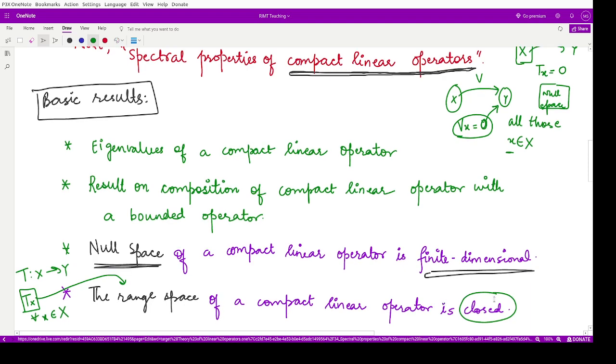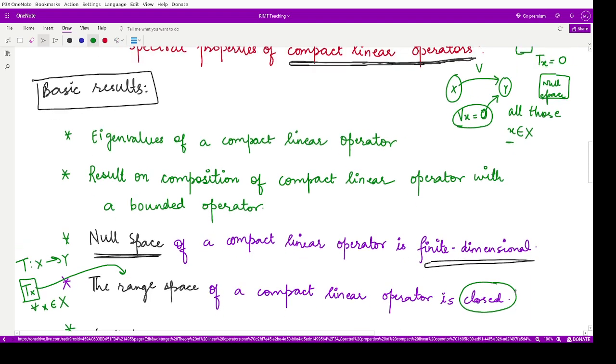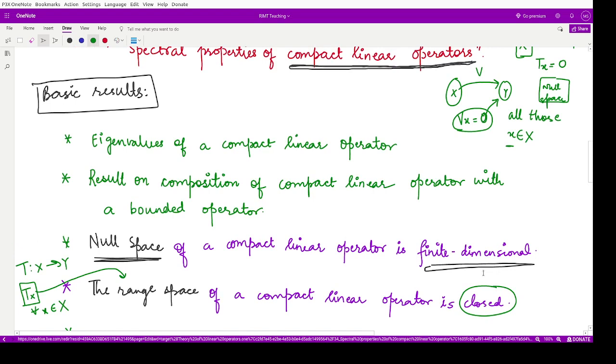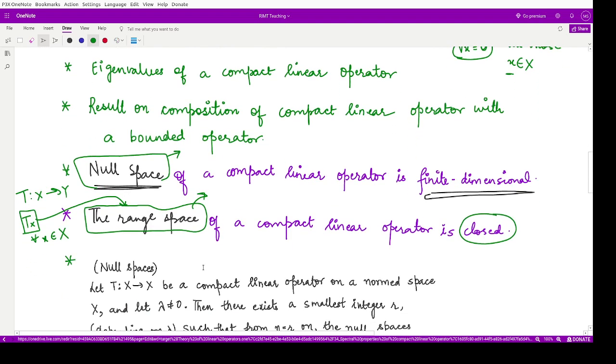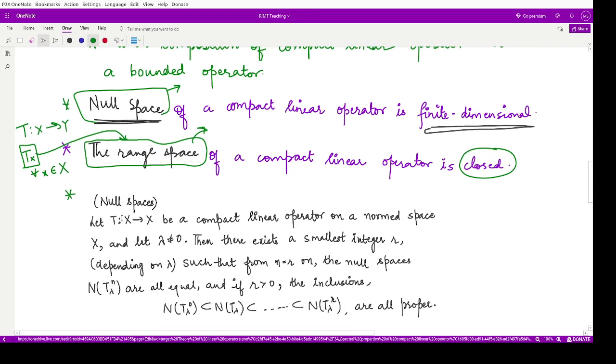This is an important result. Now next, they are constructing various null spaces and various range spaces, and creating a relationship between those null spaces and those range spaces. So the next result is about null spaces.